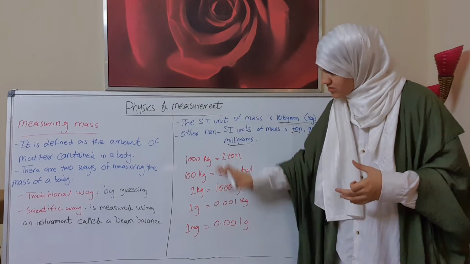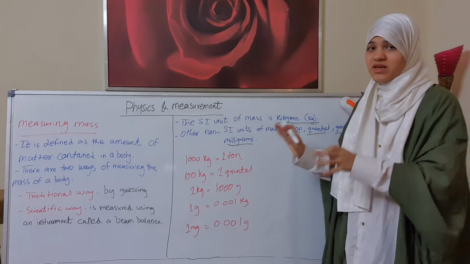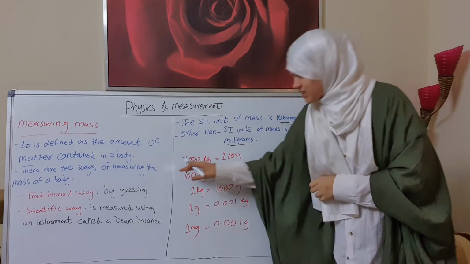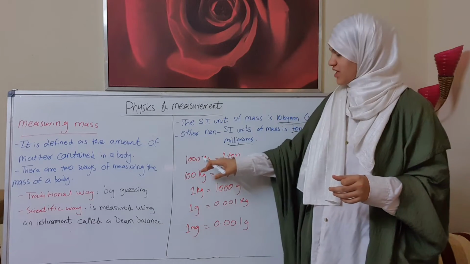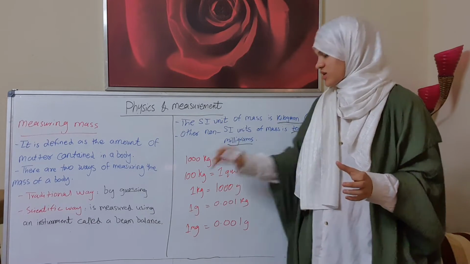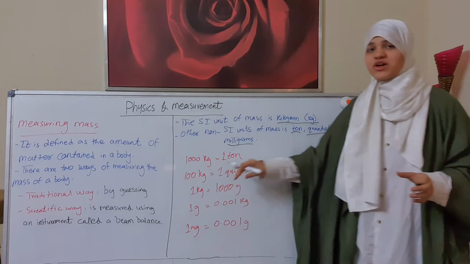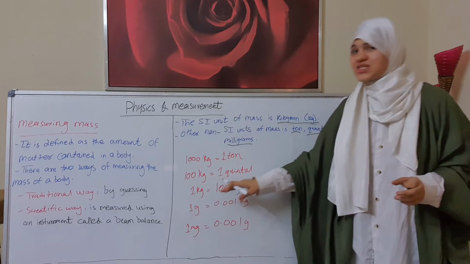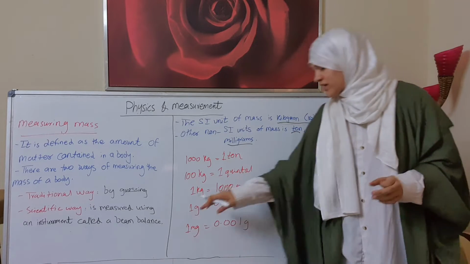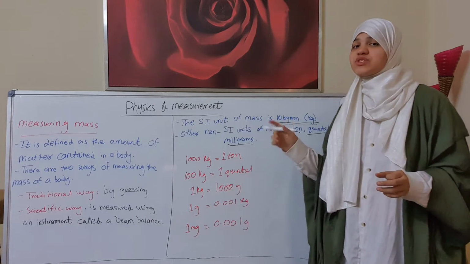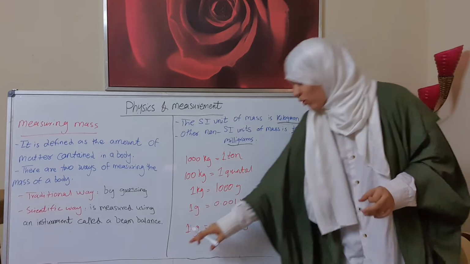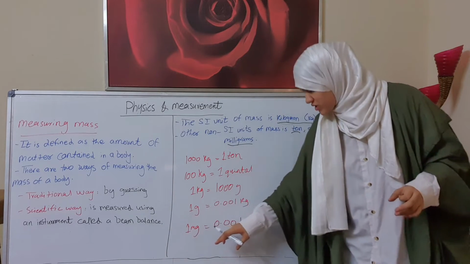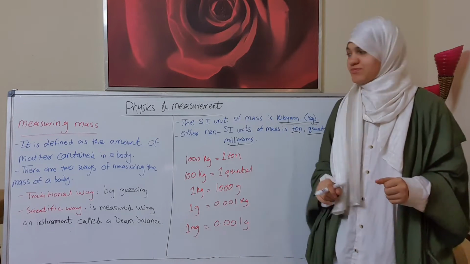Now here is the relationship between the non-SI units. For example, 1000 kilogram is equal to 1 ton. 100 kilogram is equal to 1 quintal. 1 kilogram is equal to 1000 gram. 1 gram is equal to 0.001 kilogram. 1 milligram is equal to 0.001 gram.